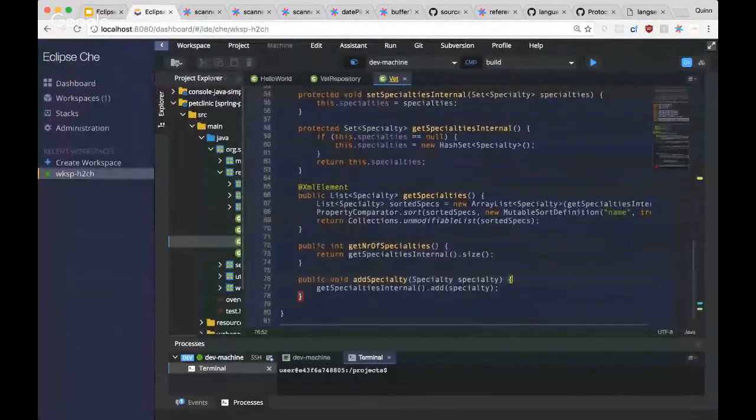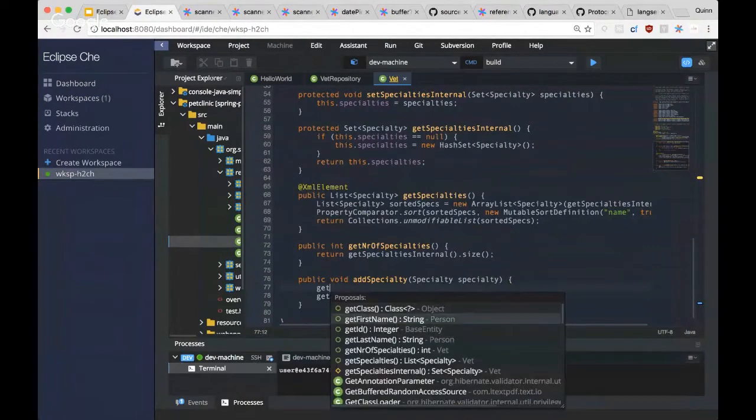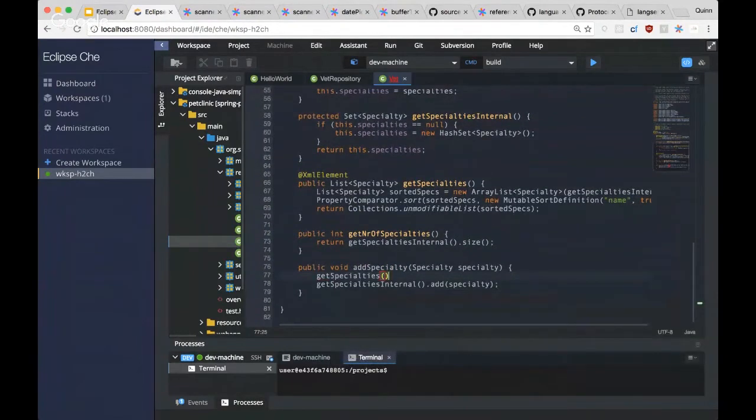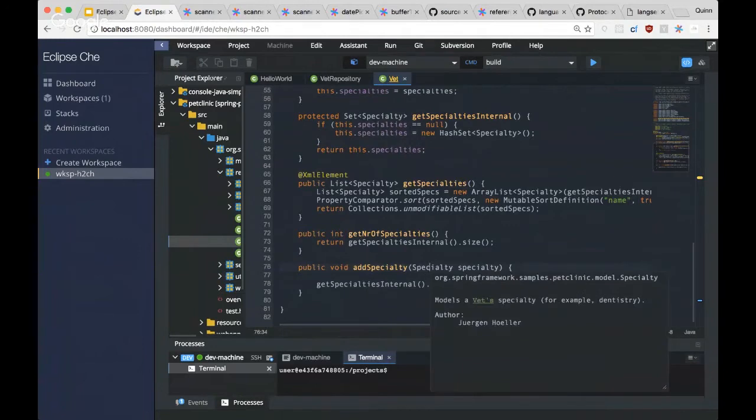So here I am in Che, and this is one of my projects. Can you imagine if Che didn't have the ability to do this type of autocomplete? It's crucially important to have this. And you can see a lot of other language intelligence in Che. You can see documentation for anything in the project, for anything in the standard lib.